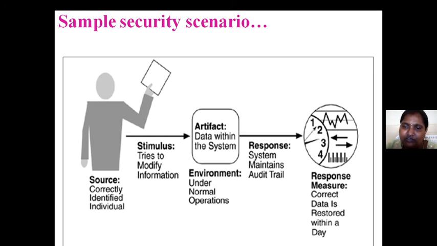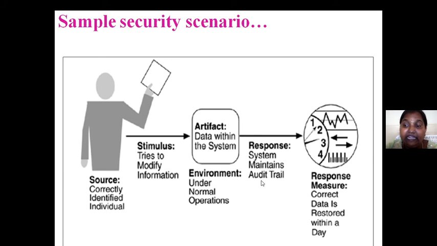Simple security scenario example: whenever a person is coming into the system, he should be identified correctly. In what conditions? Whenever he is trying to modify the information; that is the stimulus. The environment is under normal operation only. The system maintains an audit trail; that is the response.